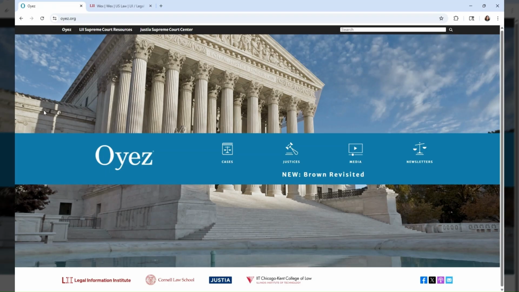Now, I want to highlight two specific free websites that are credible and can be helpful. If you've been doing Google searches for cases, these may have already come up in your results. The first is Oyez, which is a free project created by Cornell's Legal Information Institute and Chicago-Kent College of Law. It will only be helpful if the case you're looking at is a Supreme Court case, as it is an archive of all recorded audio from Supreme Court cases.